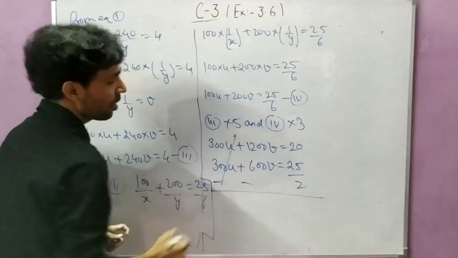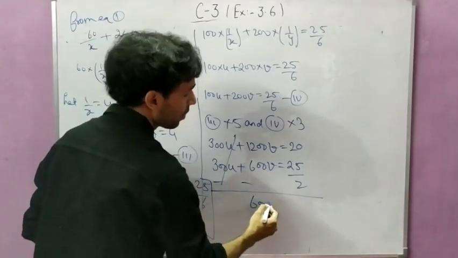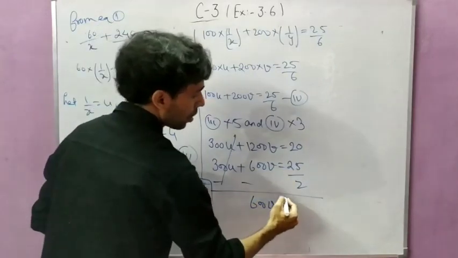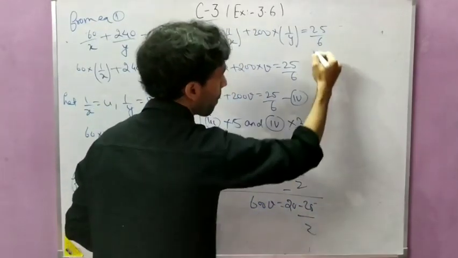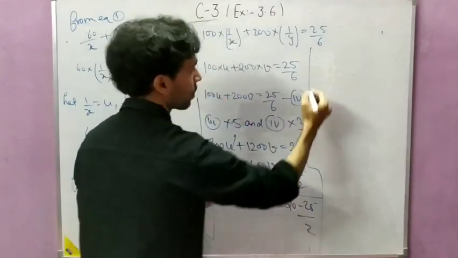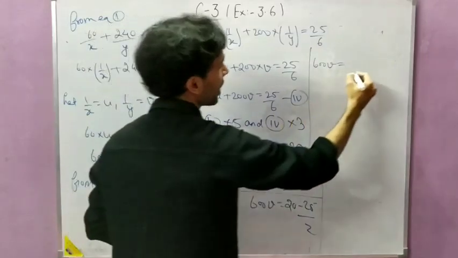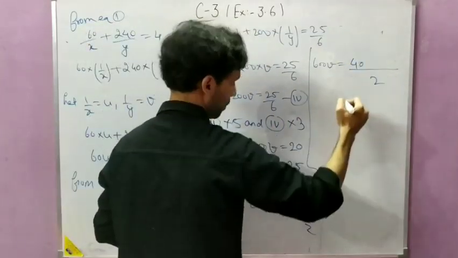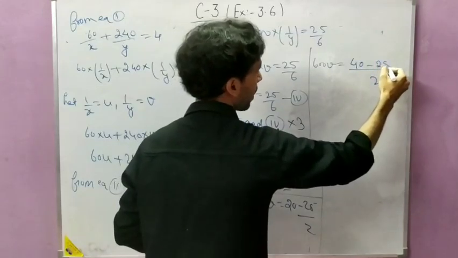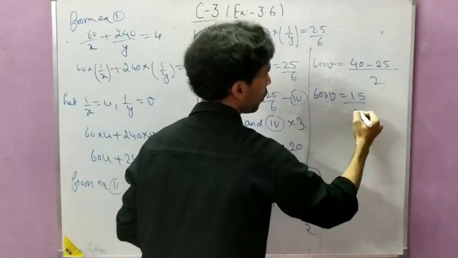So 300u will be cancelled, and 1200v minus 600v will become 600v, and 20 minus 25 by 2. Now 600v equal to, when you take the LCM 2, 40 minus 25, so 600v equal to 15 upon 2.